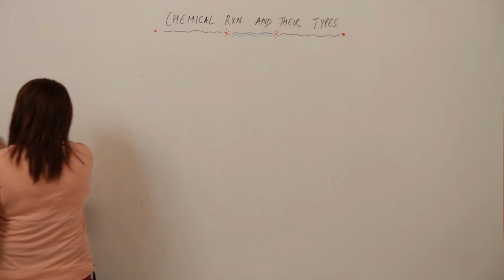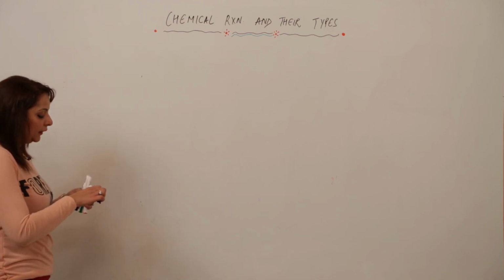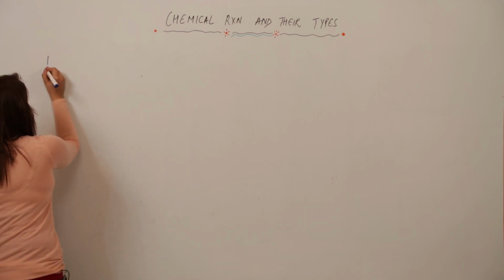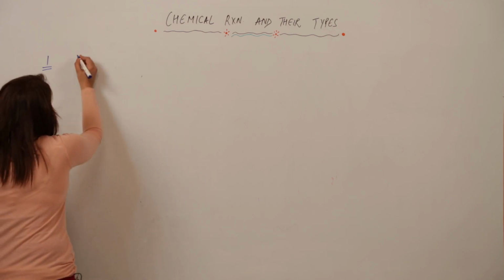There are many chemical reactions which are seen. We'll be taking one chemical reaction type at a time with complete explanation. So just carefully look at the board. We are first starting with the combination reaction.